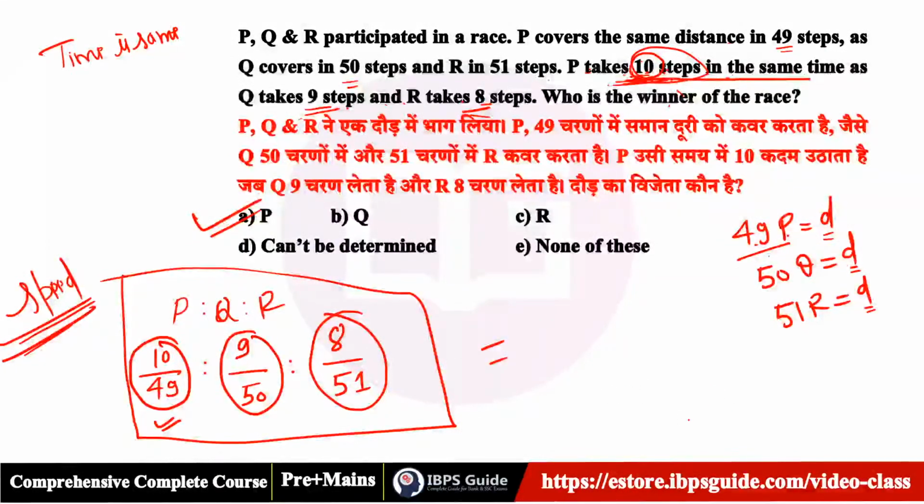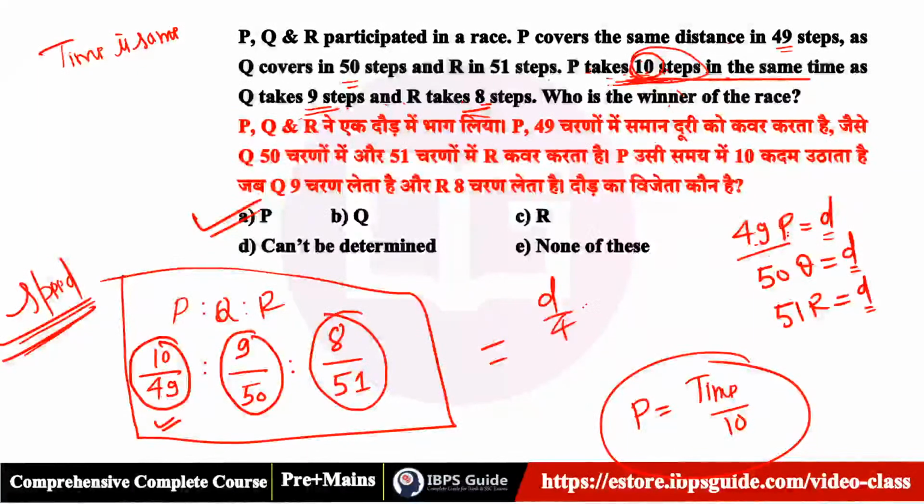Like you can say that if you're not able to get it, P is equal to time by 10, since he takes 10 steps, and P is equal to D by 49 also. So you just equate D by 49 and time by 10. So distance upon time is speed. You can just say like this.